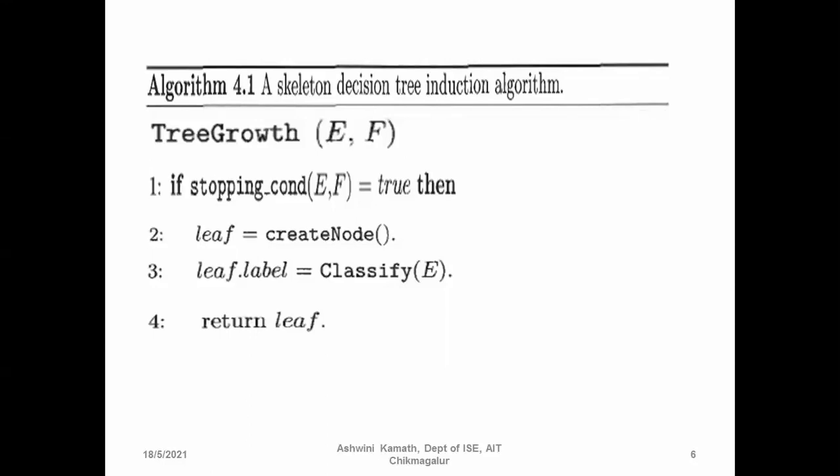If the stopping condition is true, that is where we have to stop creating nodes for the decision tree. If that is the case, create a leaf node and add a label to it by giving the classification, that is, what that particular node classifies at the end. Just give the classification, end the process of creating the decision tree, and return the leaf node.